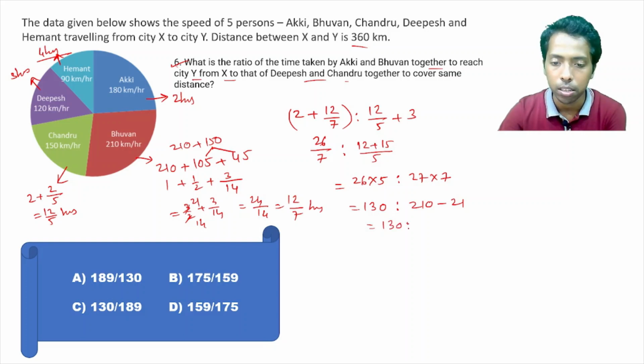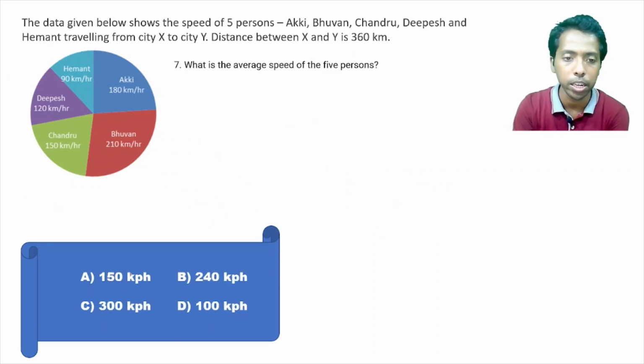So 130 ratio 10 gone, 11 less from 200, that is 189. 130 ratio 189 is the answer, and that is option C. Moving to the next one, question number 7 here. What is the average speed of 5%?